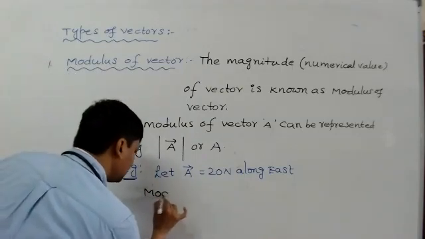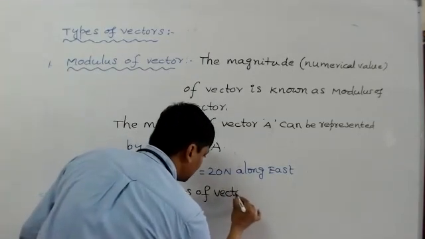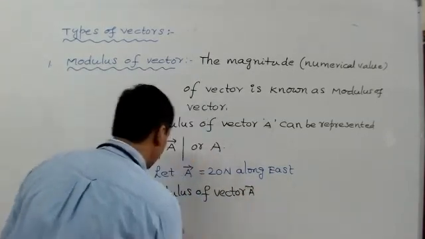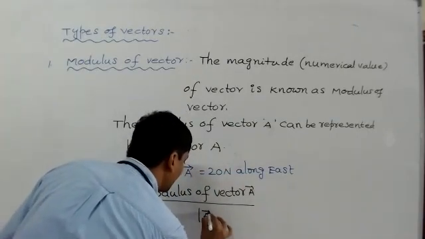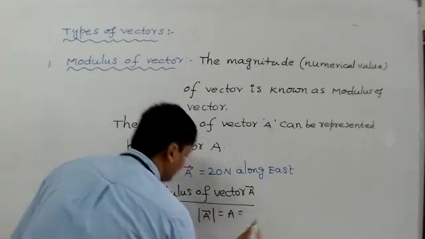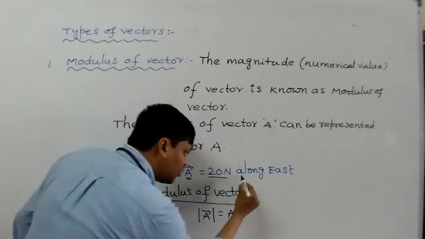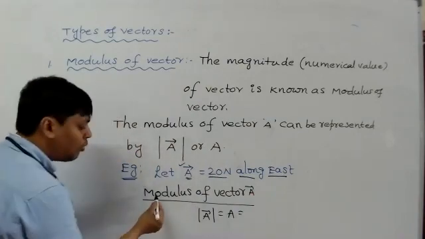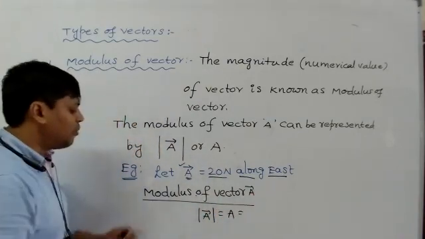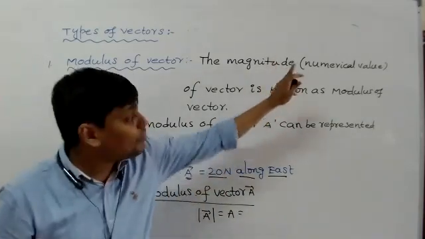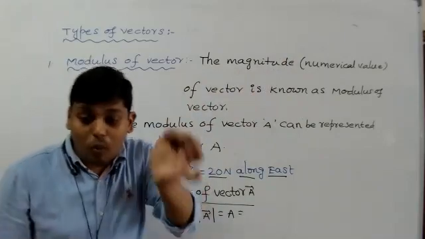Now in this, what is the modulus of vector A? Mod A bar or A. A bar is 20 newtons along east. Modulus is nothing but the magnitude of vector. The magnitude of vector is known as modulus of vector.